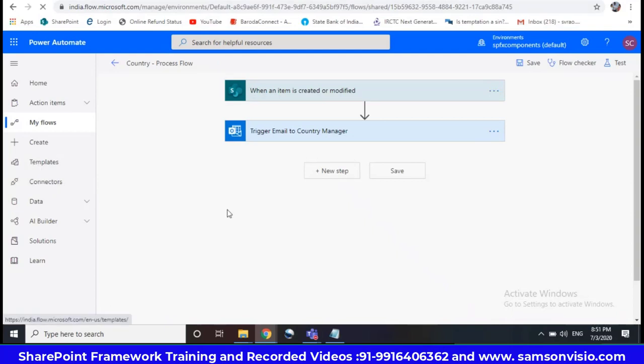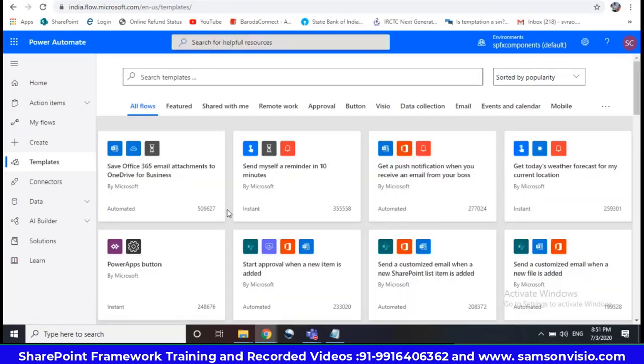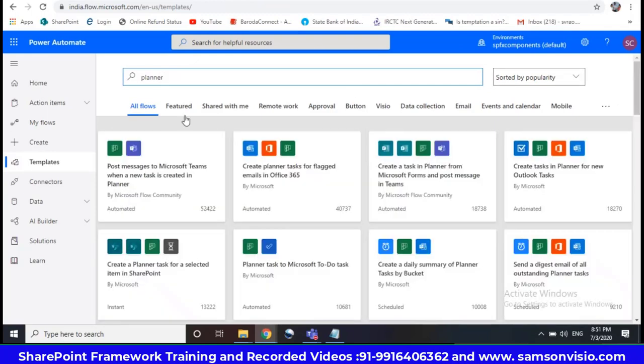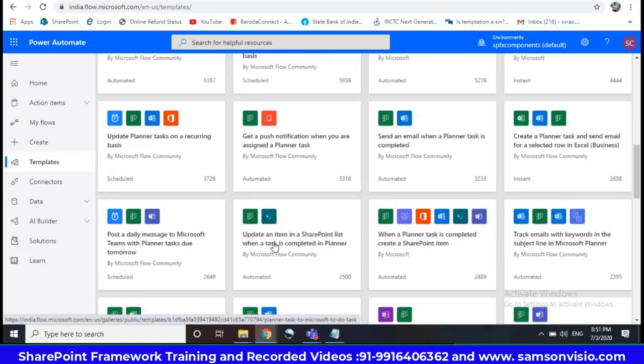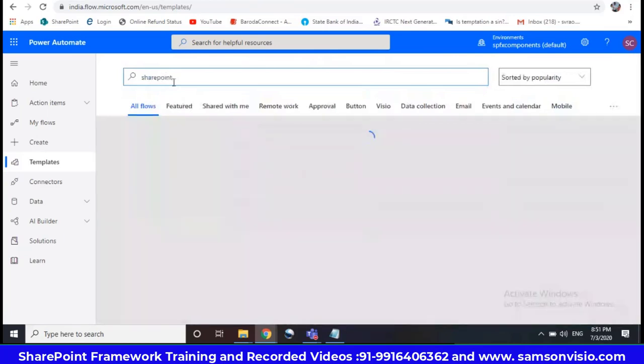So you can see the templates here. For example, I have a requirement of connection with Planner. Search it. See, post messages to Microsoft Teams, Planner task to. There are many actions available. For example, SharePoint related things.